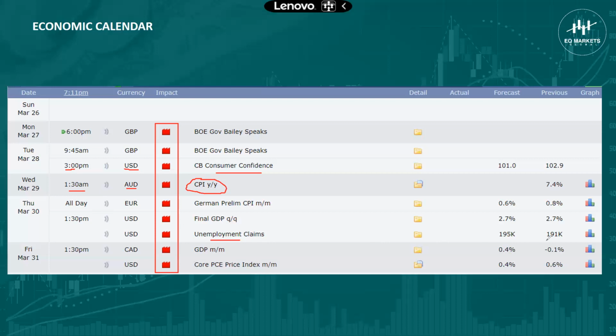All right. Last month, we saw the unemployment claims data report was around 191,000, right? And of course, we're expecting about 195,000 people claiming they are unemployed in the US. If this happens, it's not going to affect the dollar that much. But of course, we still have to consider it as a high impact news. But if the data are far above 191,000, if we should see around 200 to 210,000 or 220,000 and above people claiming they're unemployed, that's drastically going to affect the dollar.